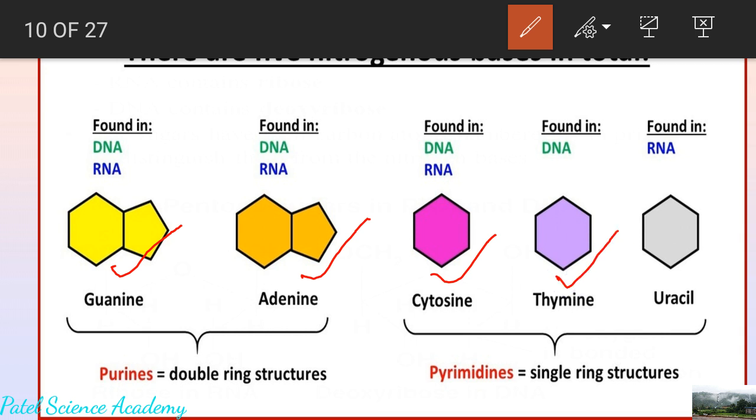If thymine is present, it is called thymine nucleotide or nucleoside. And if uracil is present, it is called uracil nucleotide. Out of these five, any one nitrogenous base will be attached on that nucleotide structure. That's why it is of four types.